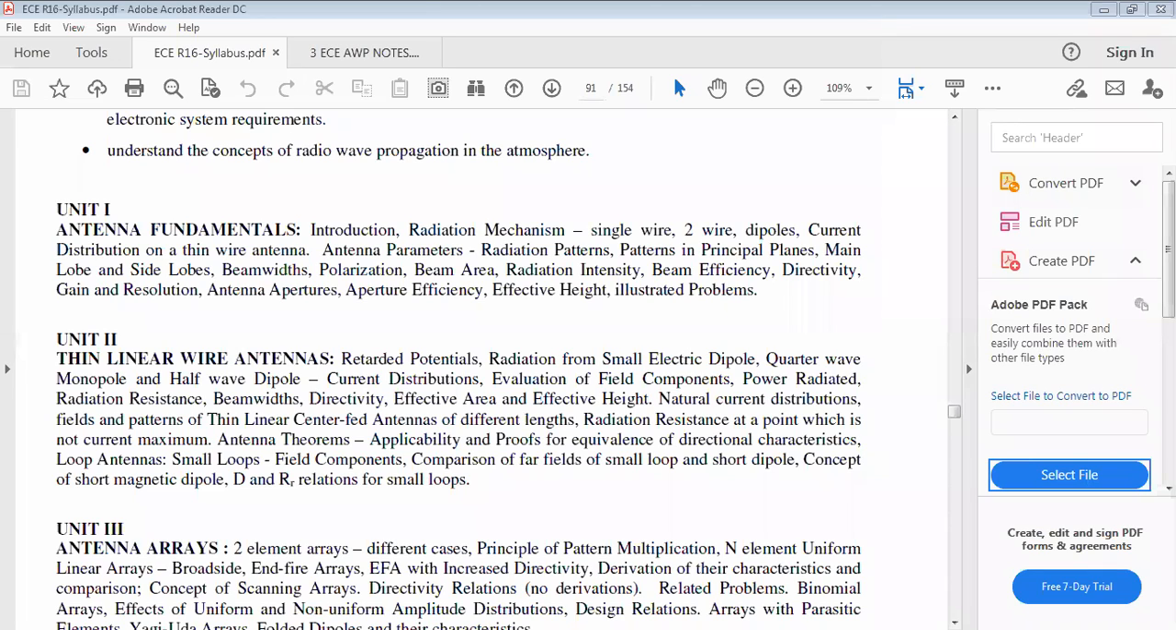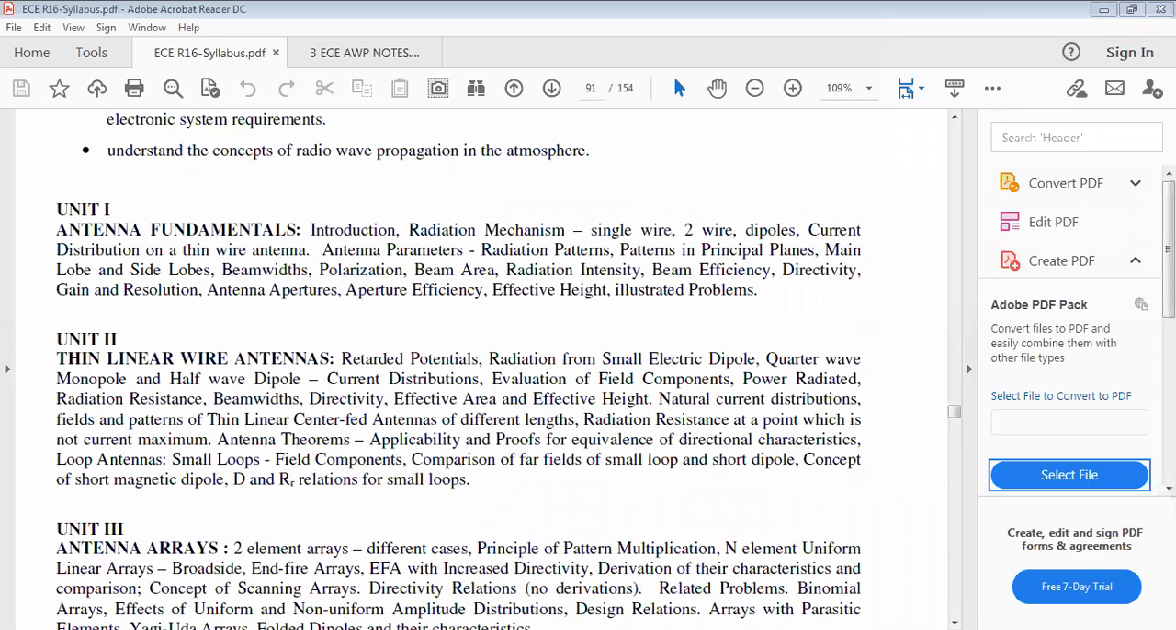Okay, that is the basic definition of the retarded potential. Next, radiation from the small electric dipole. Here we derive the expression for the electric potential of that dipole. Similarly, the quarter wave monopole and half wave dipole. Please go through those derivations. It is very important.